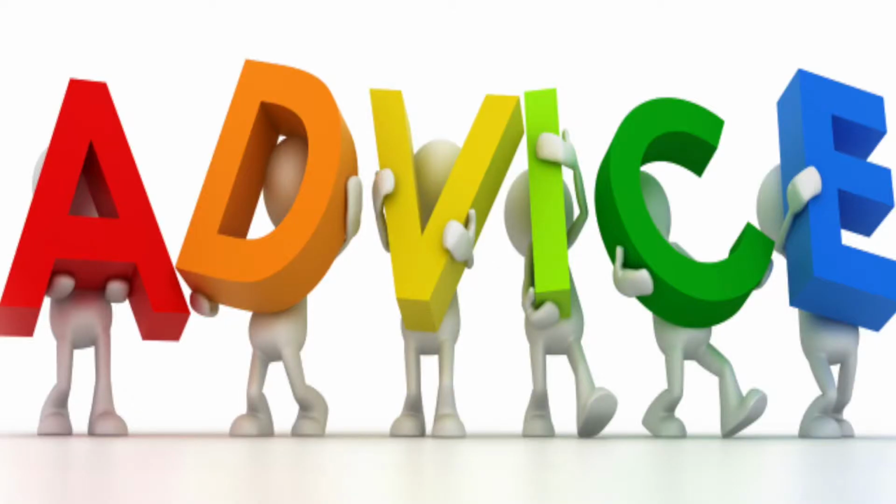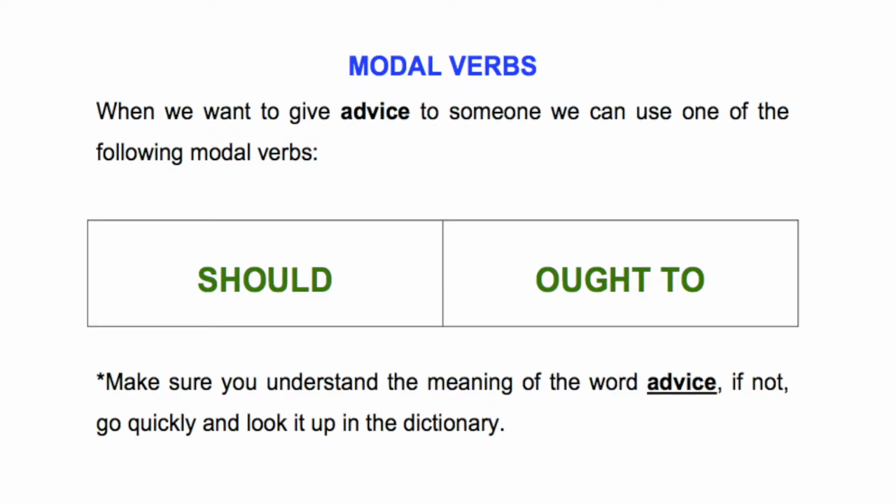Too difficult? Don't worry, I'll make it easy for you. Today, we're only going to talk about one type of modal verb, the one that we use to give advice. When we want to give advice to someone, we can use one of the following modal verbs: should or ought to. Please, make sure you understand the meaning of the word advice before we continue. If not, go quickly and look it up in the dictionary.